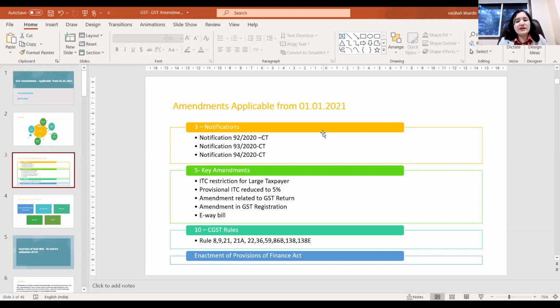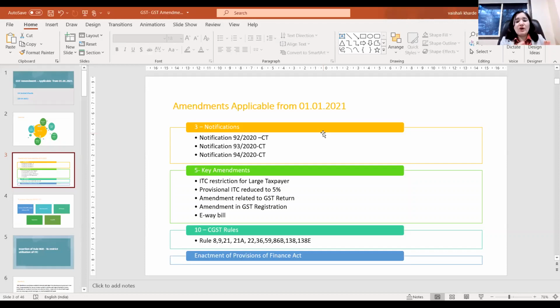In notification 94 of 2020, we see 5 key amendments made under GST law. First, ITC restrictions have been brought in for large taxpayers, with ITC provisions reduced to 5%. Then amendments in the GST return, certain amendments in GST registration, and the e-way bill. So these 5 key amendments we are going to discuss.